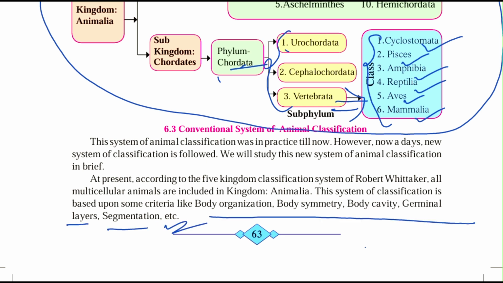Till now we studied this classification, which was based on the 5 kingdom classification by Robert Whittaker, and according to him all the multicellular animals are included in the Kingdom Animalia. This system of classification is based on criteria like body organization, body symmetry, body cavity, germinal layers, segmentation, etc. These are all the criteria on the basis of which Robert Whittaker classified living organisms as animals, and he included all those living organisms in Kingdom Animalia.